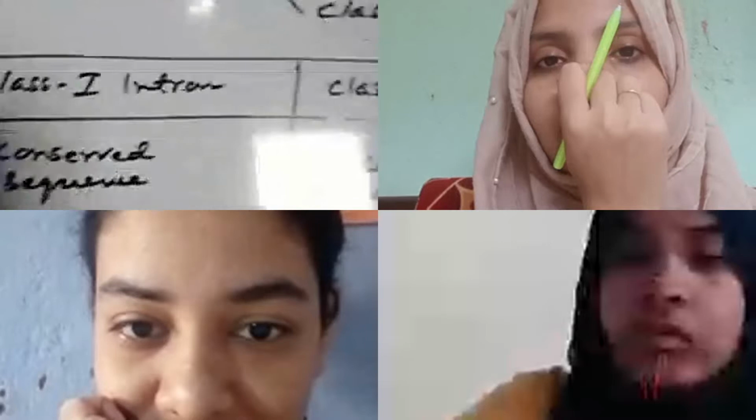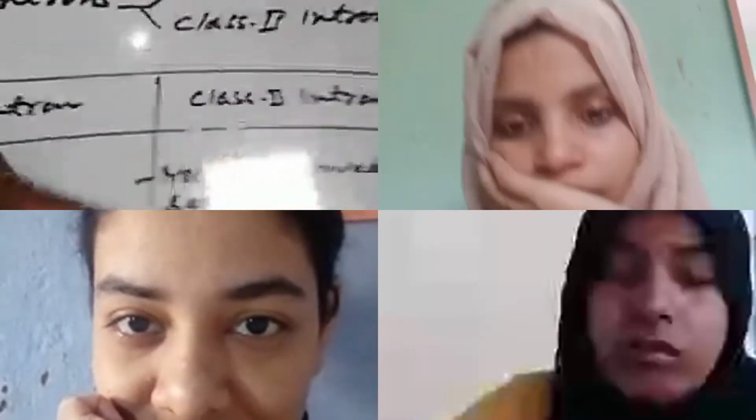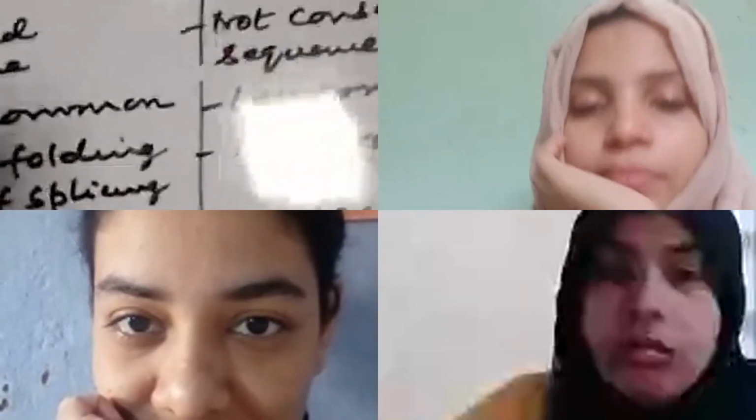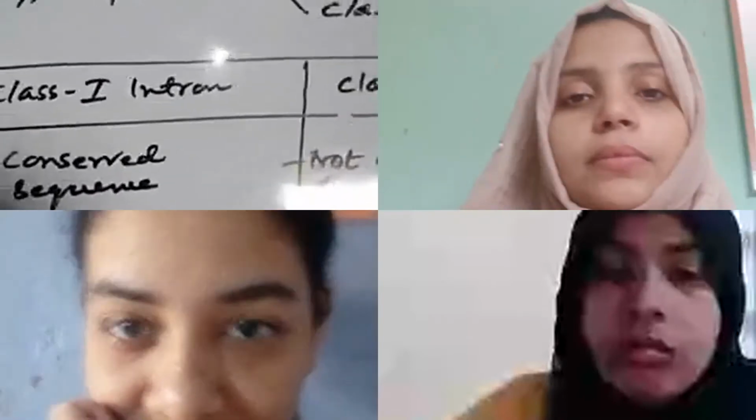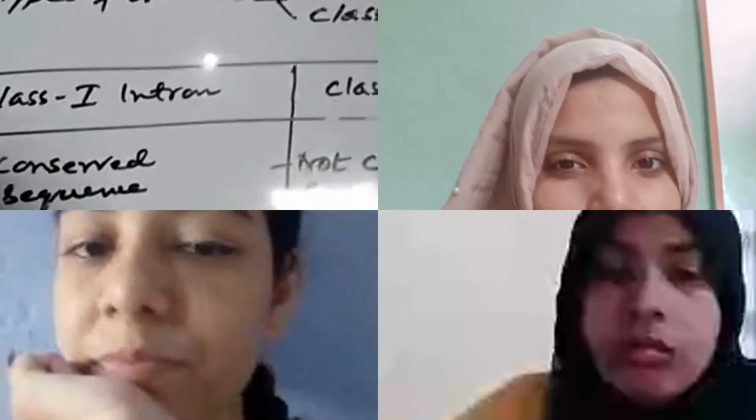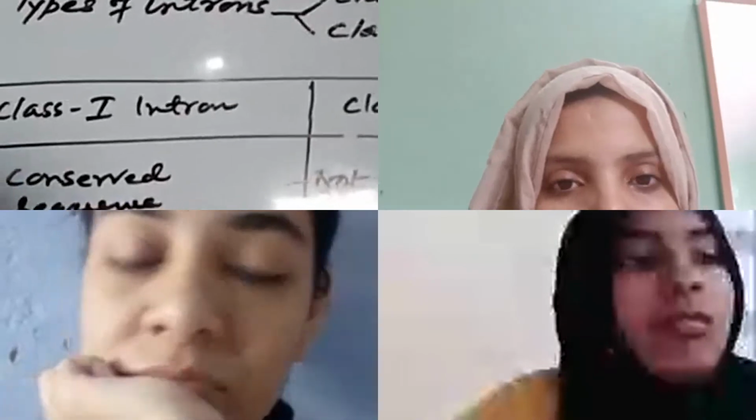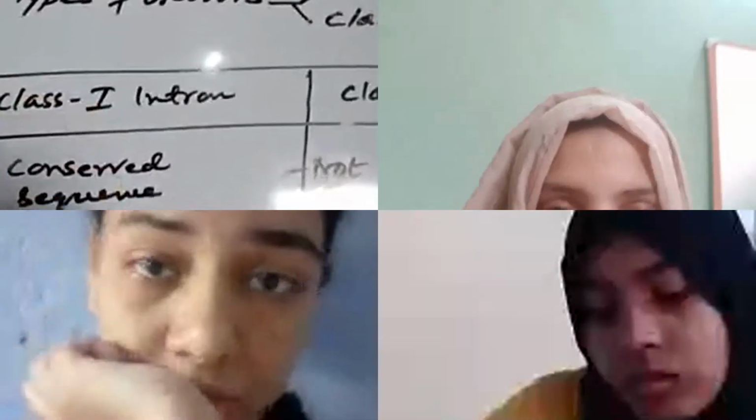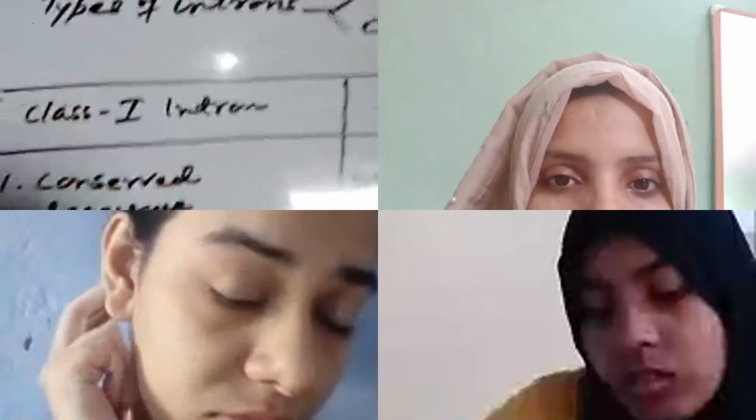The second difference: the class 1 intron is more common. Look here, the class 1 intron is more common. The class 2 introns are less common. The third difference: intron folding for self-splicing takes place. I have just said that there are some RNAs which have catalytic ability, catalytic function. As for example, the pre-ribosomal RNA of Tetrahymena has catalytic activity. It does not require any additional protein acting as an enzyme. Rather, it undergoes folding to form the catalytic site, and self-catalysis takes place due to the folding of RNA.